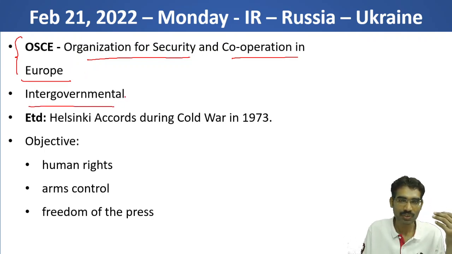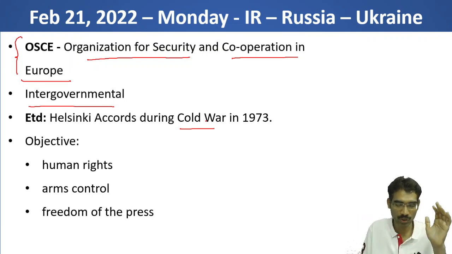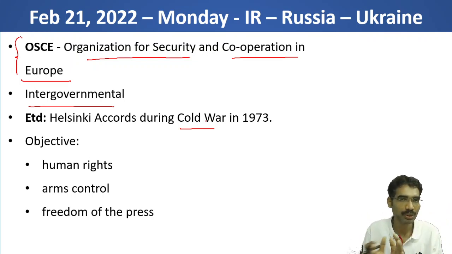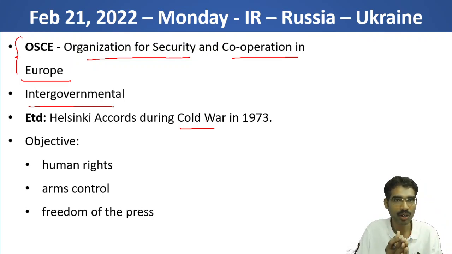The organization was created during Cold War time. During the Cold War also there was intense hostility between two hostile camps. On one hand Western European countries led by the USA, and on the other the Eastern Bloc led by the USSR, that is the Communist Bloc. So there was intense hostility between the capitalist bloc and the communist bloc.